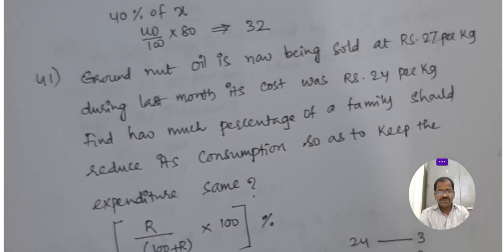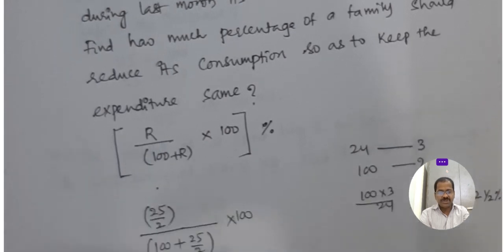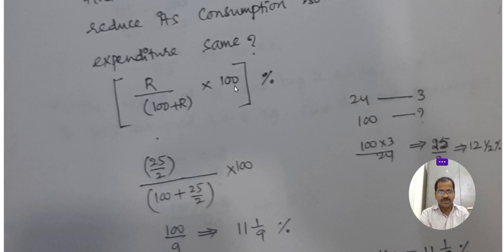So how much oil do I have to reduce in consumption? This is the formula, r by 100 plus r into 100. For 24 rupees last month, increased 3 rupees, in percentage that is 12.5% increase.